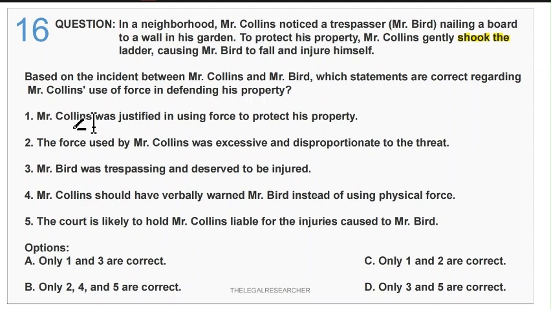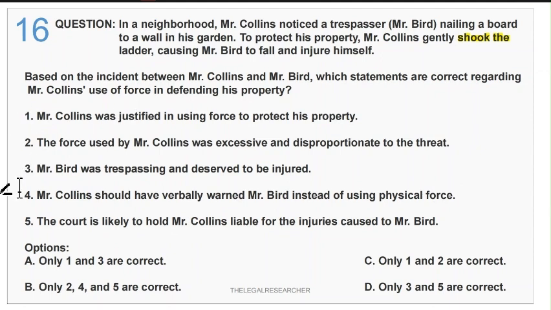The correct way could be that Mr. Collins should have verbally warned Mr. Bird instead of using physical force. So the court is likely to hold Mr. Collins liable. Considering all these statements, we'll see that the first statement is definitely not correct.